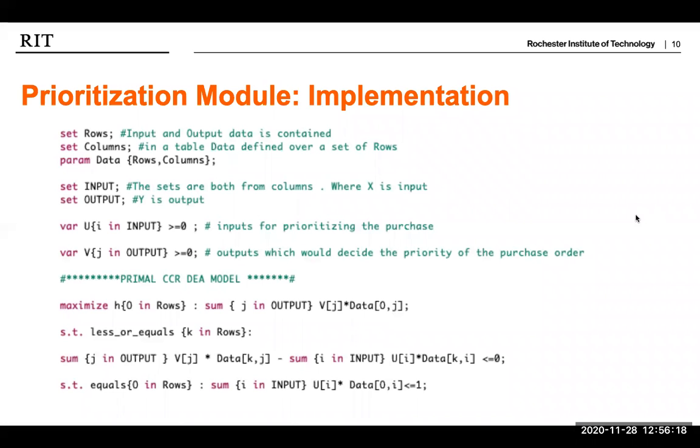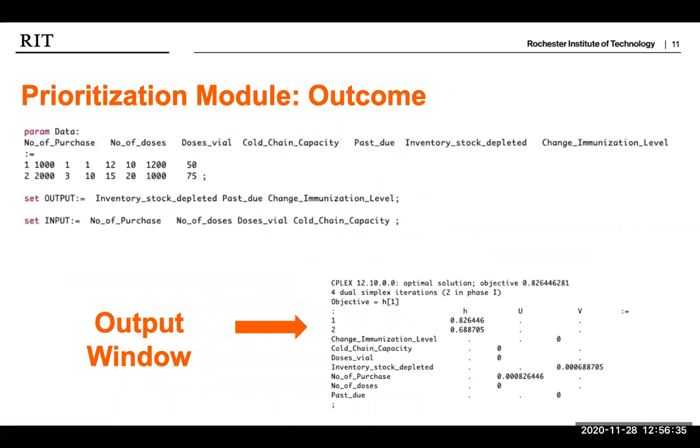The mathematical model was then translated into a .mod AMPL file as seen here. This model is called along with a dummy dataset using a .run file. The functionality of this module was tested by creating a dummy dataset and running the code in AMPL. The following output was obtained.